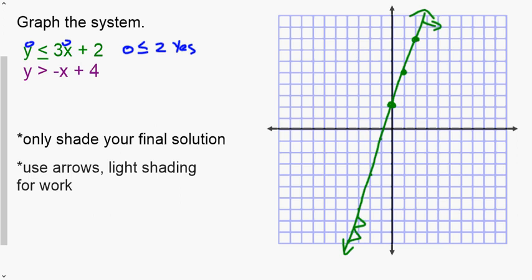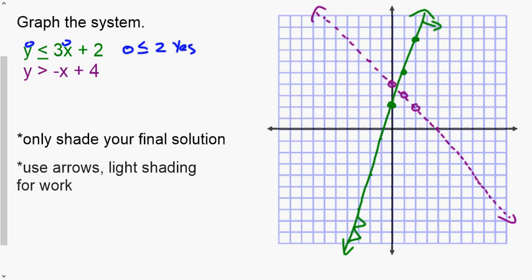I tend to only put them on the ends of the graph because we're going to have another line here, y is greater than negative x plus 4. We are also going to graph that on the same plane, so I'm only going to put the arrows on the end. All right, so we're going to graph this one. Y is greater than negative x plus 4, so we're going to go to 4. I'm going to do open dots simply because that's what I like to do. But we're going to draw this dashed line for negative x plus 4.